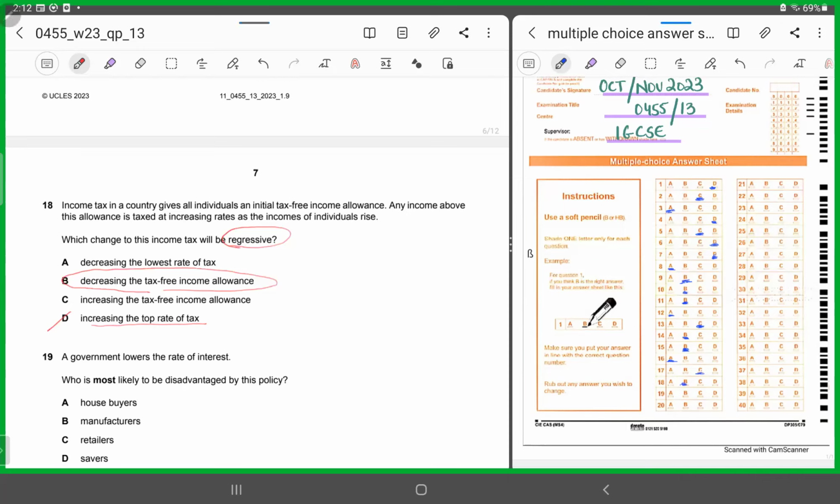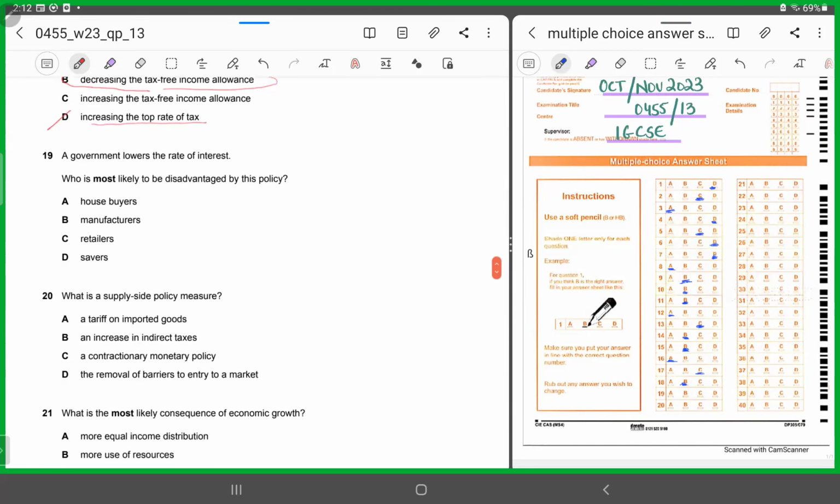All right. Number 19. A government lowers the rate of interest. Now, if the government is reducing the interest rate level, what happens? Who is most likely to be disadvantaged by this policy? Who will be the losers in this case? House buyers, manufacturers, retailers, or savers. House buyers will be at a benefit. They will be able to achieve house loans at lower levels of rate.